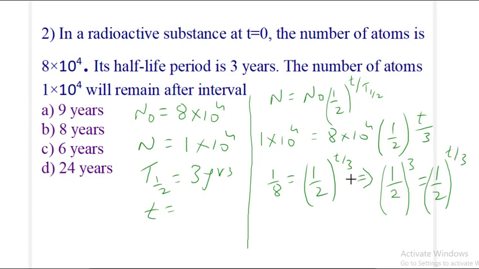Now here the half cancels out, and what we get is 3 is equal to t by 3. So it implies that t is 9 years. So the answer is 9 years in this case.